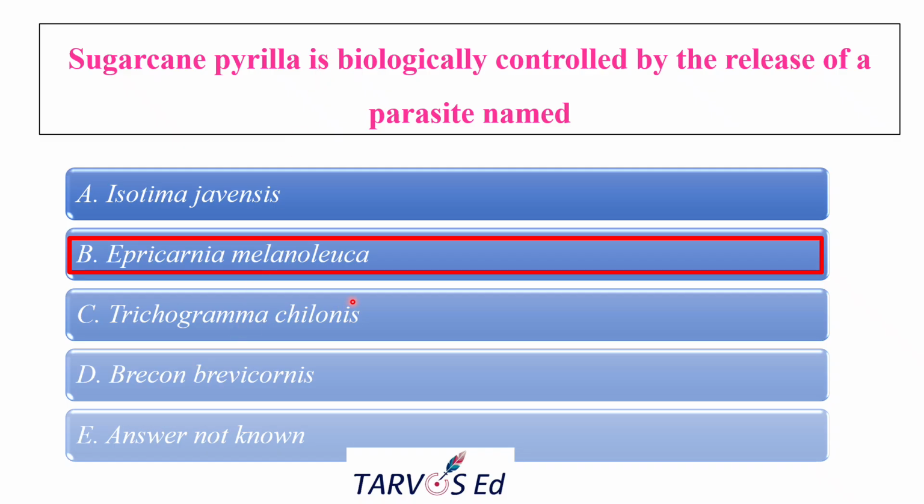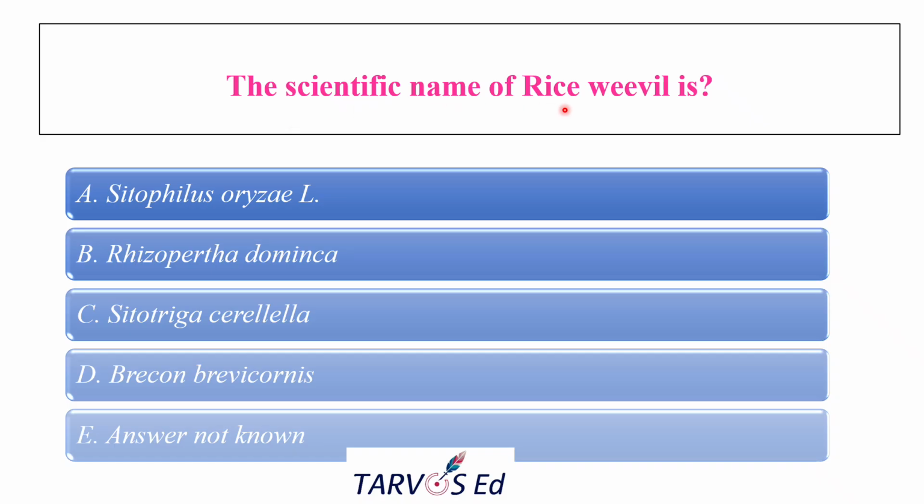Trichogramma chilonis is again a parasitoid used for the sugarcane borers. And Bracon brevicornis is the larval parasitoid of the borers and bollworms, but they do not attack the Pyrilla. So the correct answer is Epiricania melanoleuca. And the next question: the scientific name of rice weevil is. Rice weevil is considered one of the most important storage grain pests, right? It is a primary stored grain pest.